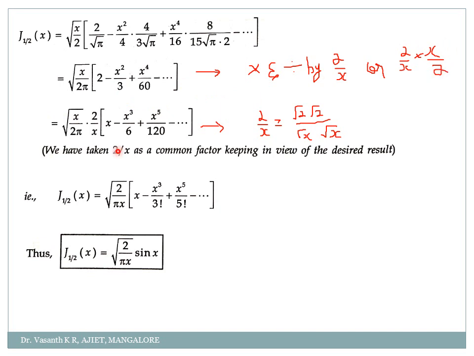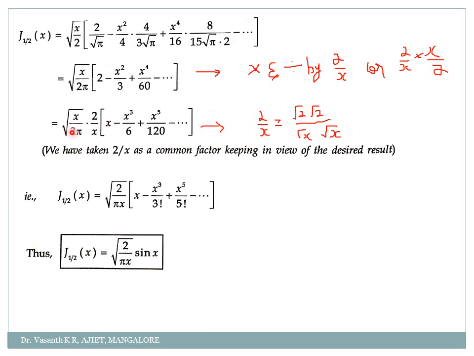One root 2 will get cancelled here and one root x will get cancelled here, correct? So what will remain? Root 2 divided by root pi as it is, and one root x will remain here. So we'll get root of 2 by pi x into x minus x cube by 3 factorial plus x power 5 by 5 factorial minus so on. This is the expansion of sin x, that is root of 2 by pi x into sin x. Okay. So these two steps are very important, my dear students.